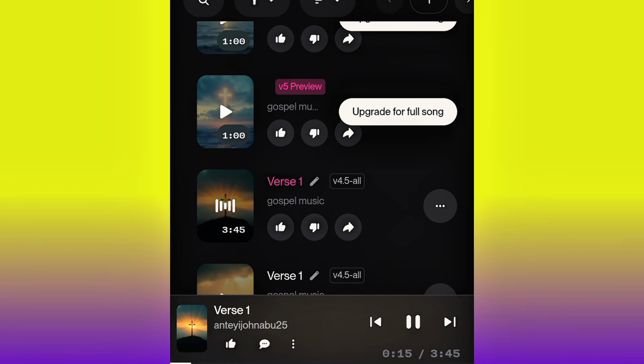All right, so this is good. This is nice. So this is the one I'm going to be using because the first one is a preview. The first two are previews. I cannot download that one, so I'm going to be downloading this one.